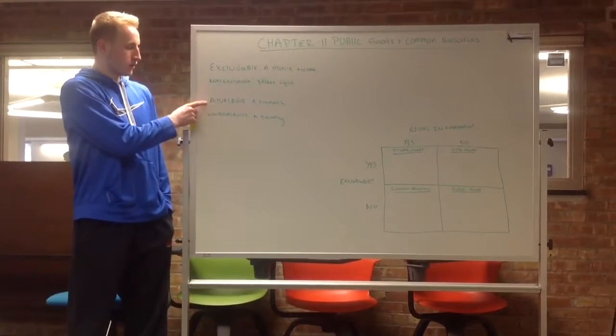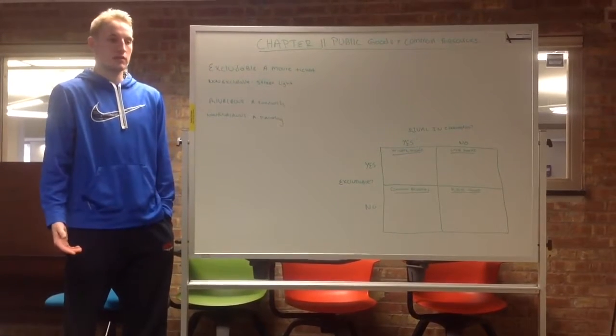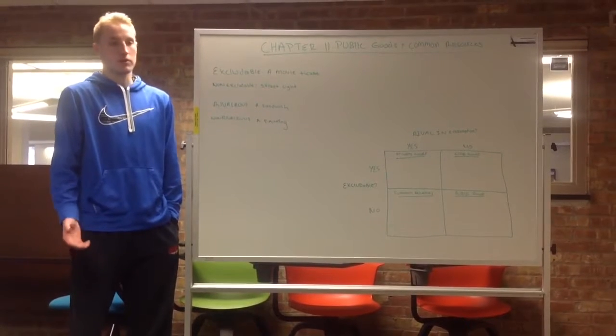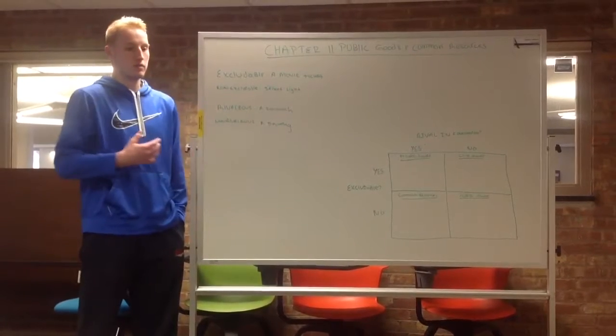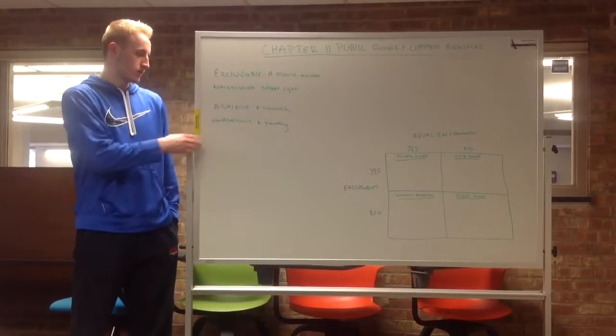We have rivalrous goods, such as a sandwich. If I were to eat a sandwich, and that was the last sandwich at the restaurant, or the place that I was eating it, the person behind me in line wouldn't be able to get that sandwich. Therefore, it's rivalrous. By me using that good, I diminish it for the person next to me.